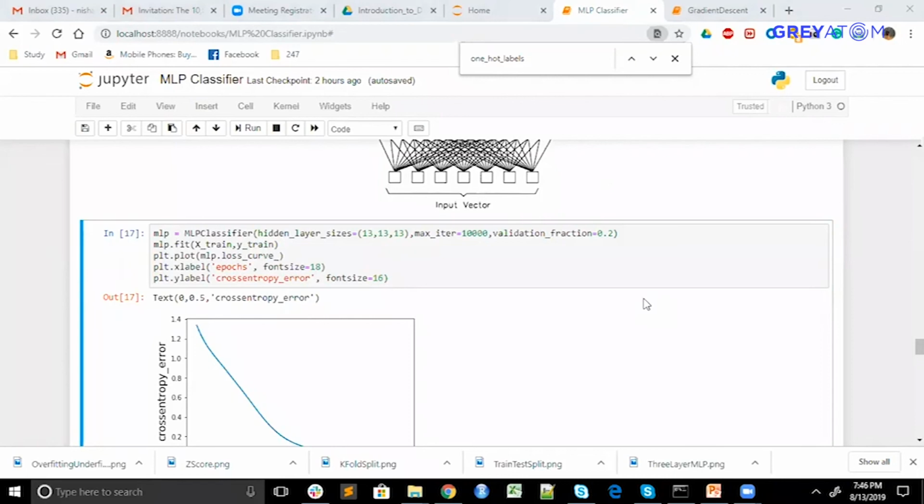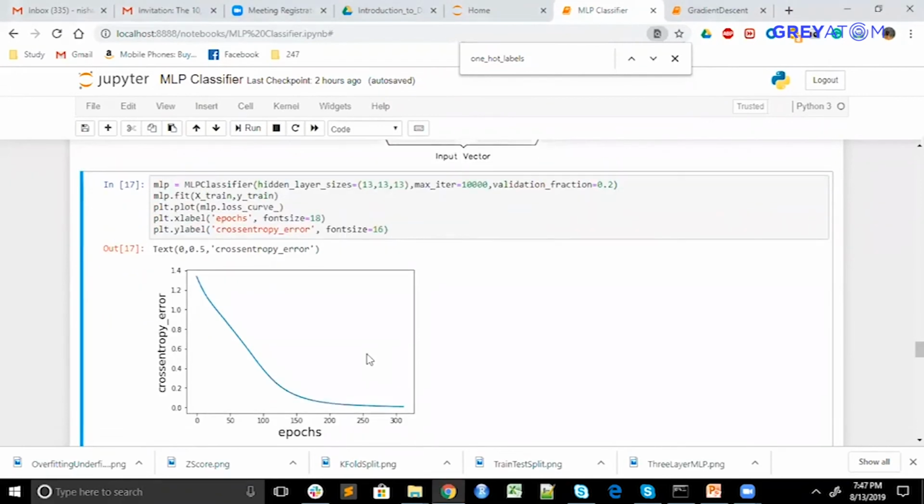There is one more doubt here, about pooling. Are you talking about max pooling and all? Pooling is something different that happens in convolutional neural networks. That is called max pooling, which we will be covering as a part of convolutional neural networks. This is a basic neural network.